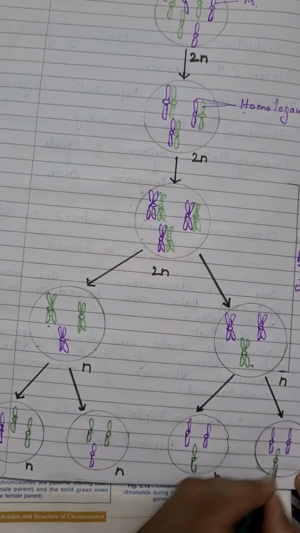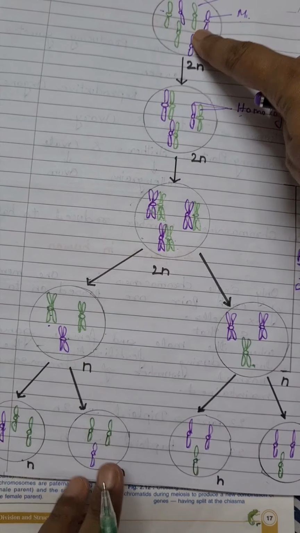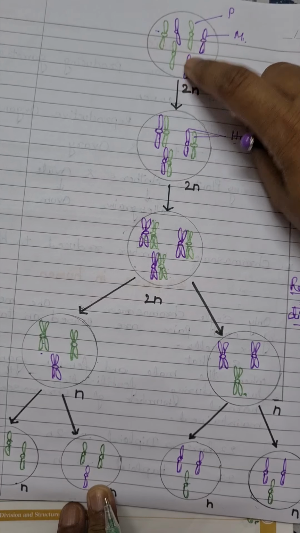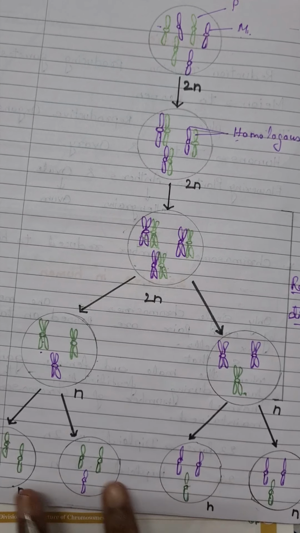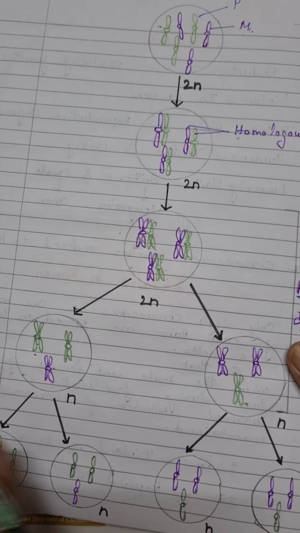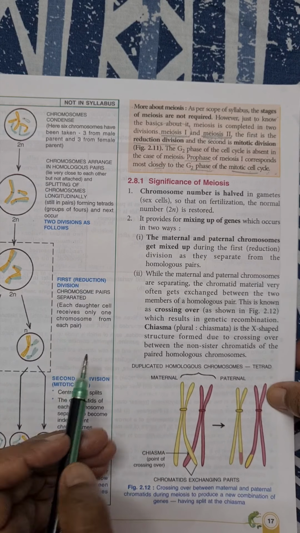So in this way, at the end 4 daughter cells will be formed with half the number of chromosomes which are present in the parent cell. Just see, at the starting 6 chromosomes were there, and at the end 4 cells are formed with half the number of chromosomes. So this is all about meiosis. After this, significance of meiosis.